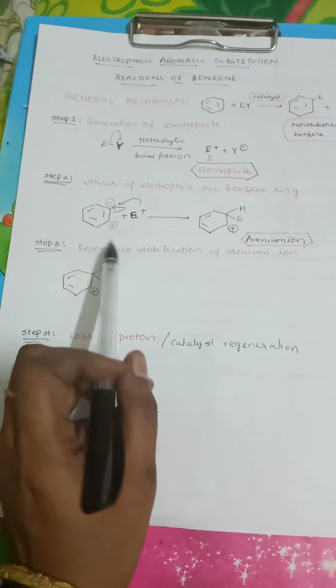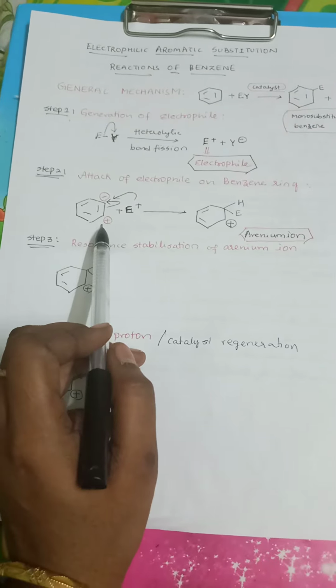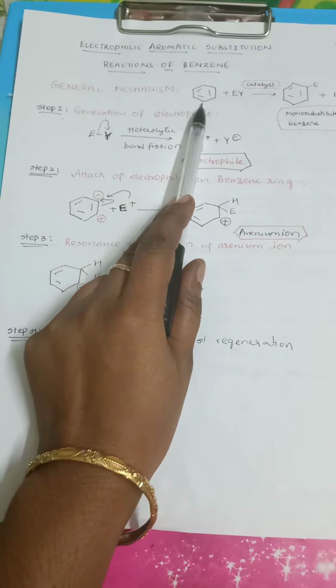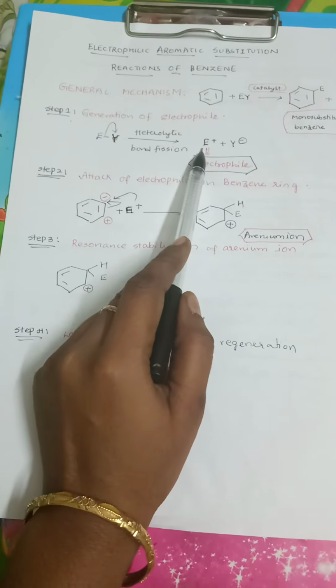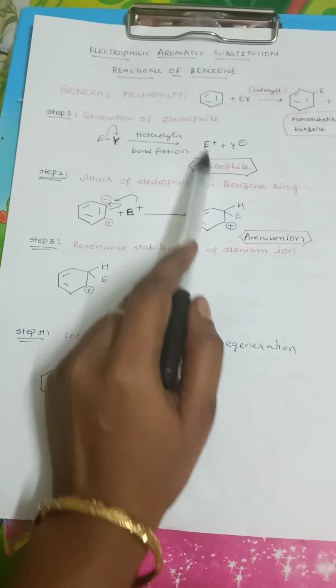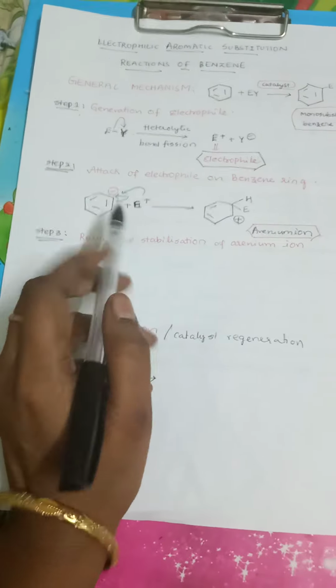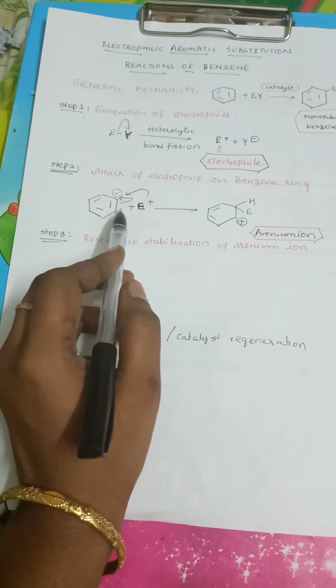Where is the negative charge? Negative charge is there on your benzene ring, but actually if you see, benzene is a neutral species here. So how can a positively charged electrophile attack? There should be some negative charge on your benzene ring. So how will negative charge be induced?